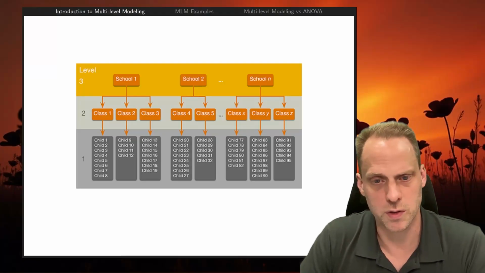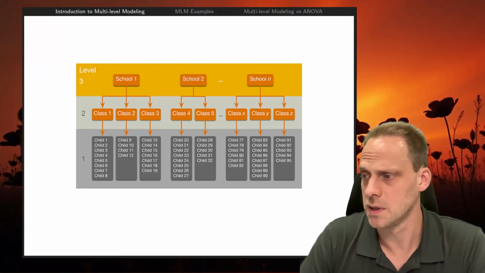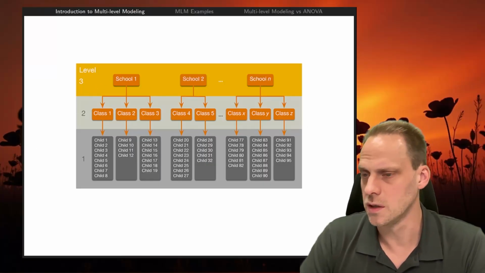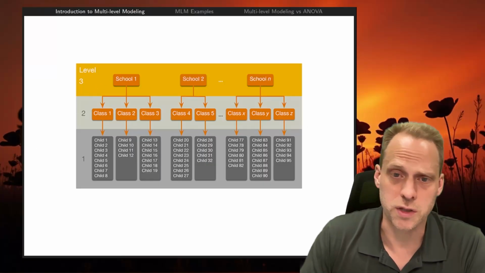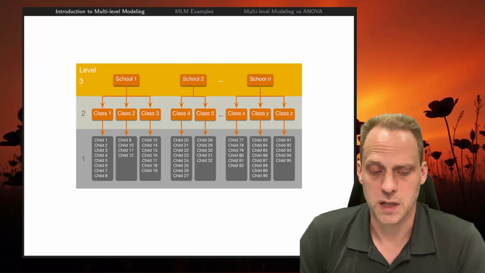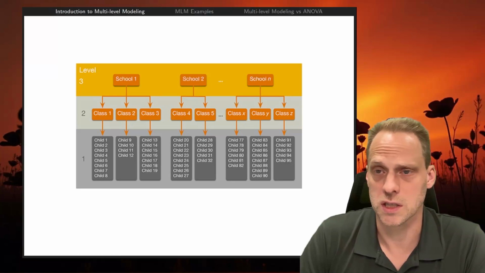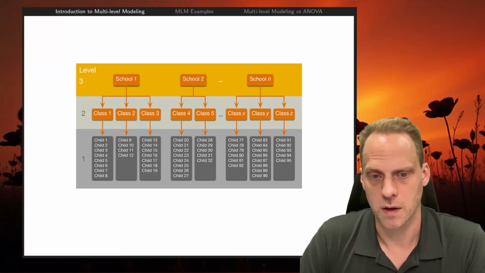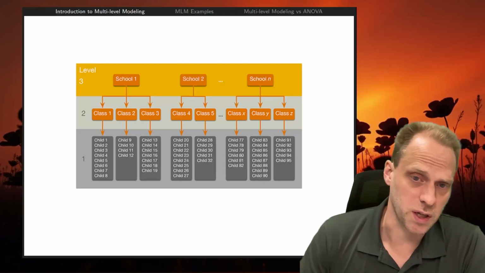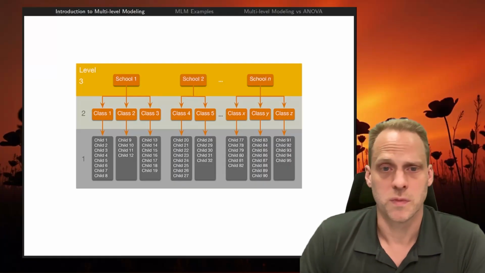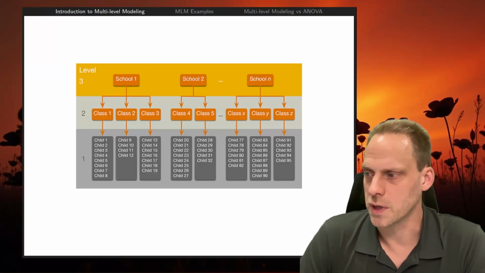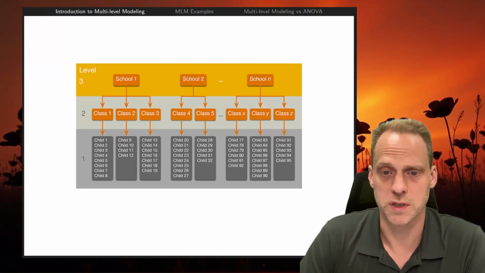And we might also want to model some relationships here at a different level. So maybe we want to include a predictor which is related to the teacher. How good is the teacher? How much experience does the teacher have? Right? So let's say we're modeling anxiety in children, test anxiety, for example. So we have multiple measures per class, but we actually want to model also as a predictor, experienced teacher, or maybe even as a level 3 predictor, as we call it, some school level predictor, like location of school, etc.